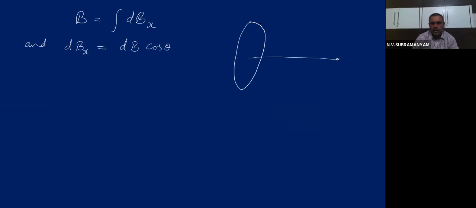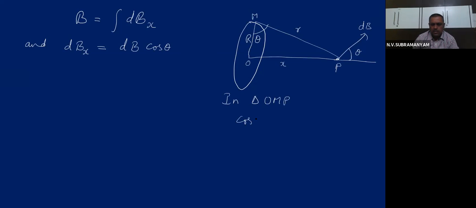So our diagram was like this. This angle theta, and this angle also theta. This is dB. This is capital R. This is small r. Don't forget. And this is small x, the distance of the point from the center. P is the point. Now in this triangle OMP, what is the cos theta?